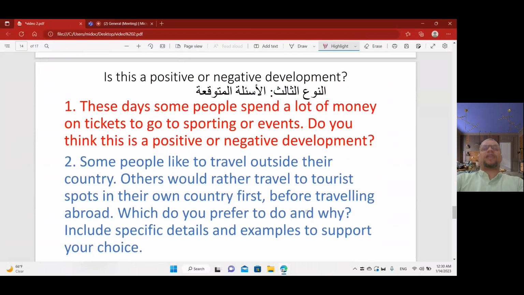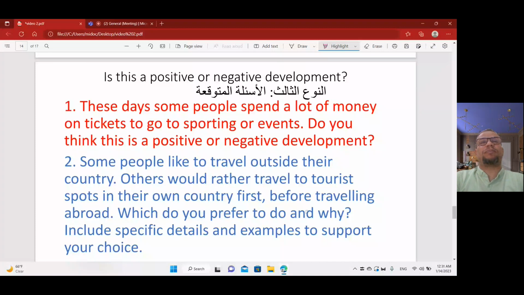The third type is: is this a positive or negative development? Is this topic a positive or a negative development? Let's see the expected questions. Number one: these days, some people spend a lot of money on tickets to go to sporting events. Do you think this is a positive or negative development? So this is a kind of question about sport, and I expected this question more than 95%.